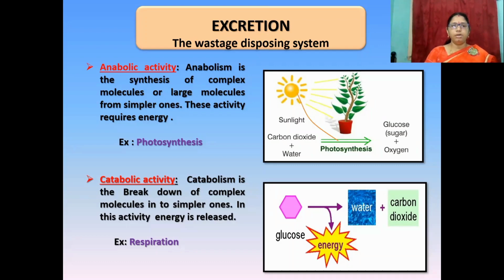Anabolism is the synthesis of complex or large molecules from simpler ones. This activity requires energy. For example, photosynthesis.